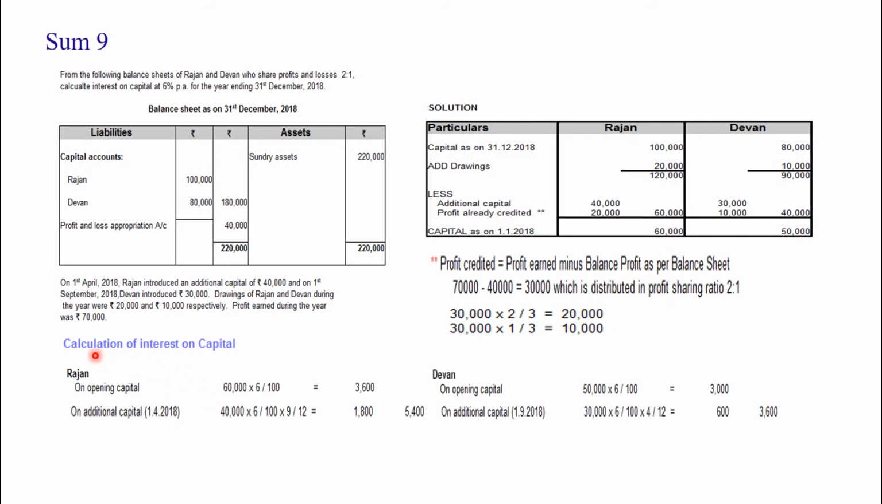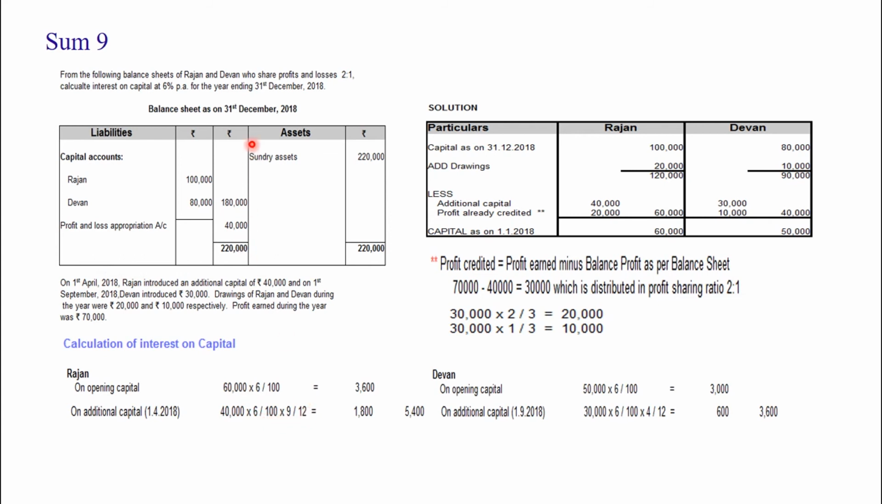Now let us see the calculation of interest on capital. We have found out the opening capital, and from that we have to find the interest on capital. Rajan's opening capital is 60,000, at 6 by 100 that is 3,600. Additional capital was introduced by Rajan on 1st April, so 40,000 into 6 by 100 into 9 by 12.